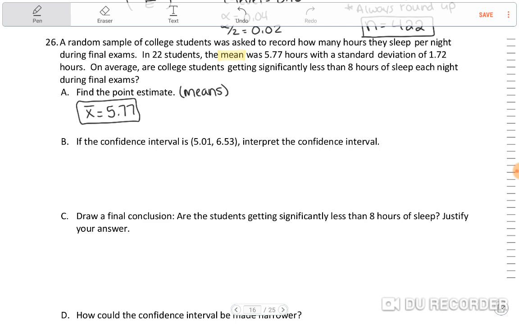If the confidence interval is 5.01 to 6.53, interpret the confidence interval. Okay, so we've done this a bunch of times. Where's our confidence level? Well, how do we know what our confidence level is?